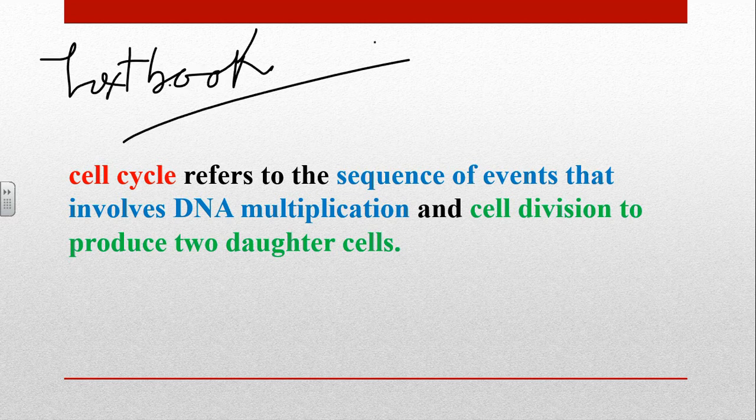According to your textbook, this is the definition of the cell cycle. The cell cycle refers to a sequence of events that involves DNA multiplication, and cell division to produce two daughter cells. Now, this is quite surprising for you maybe because you might be thinking just now we have learned something about cells growing, dying, and being replaced. However, in the definition, you see some other things, DNA multiplication and producing two daughter cells. But let me clarify to you, the textbook definition is still correct, and you will understand better soon in the upcoming things that I'm going to explain to you.